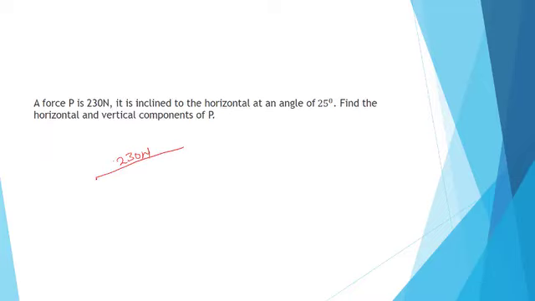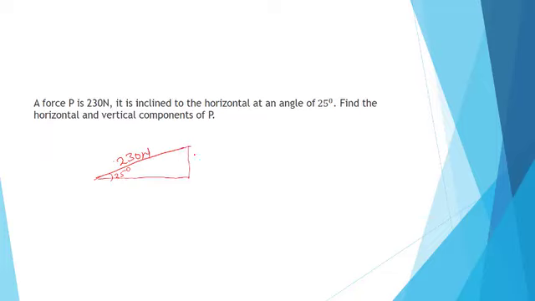So the angle of inclination is 25 degrees. Find the horizontal and vertical component of P.